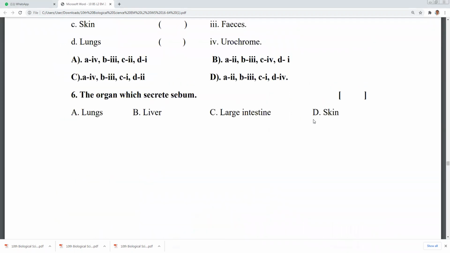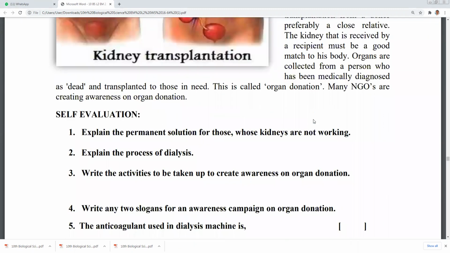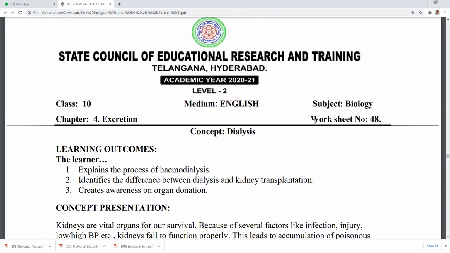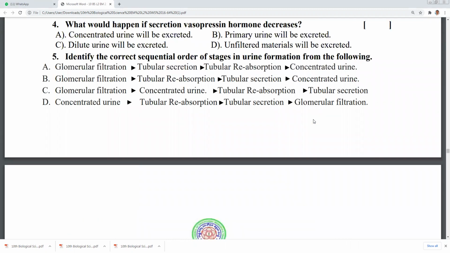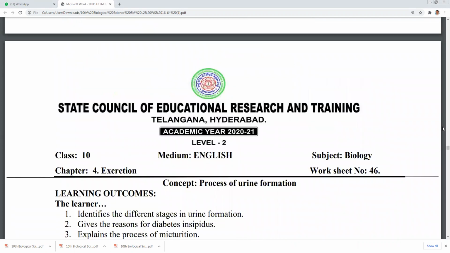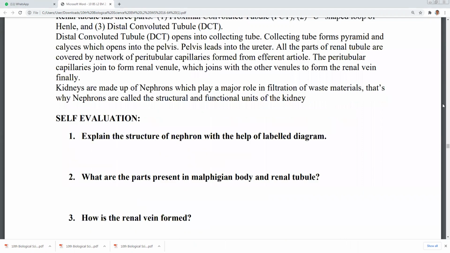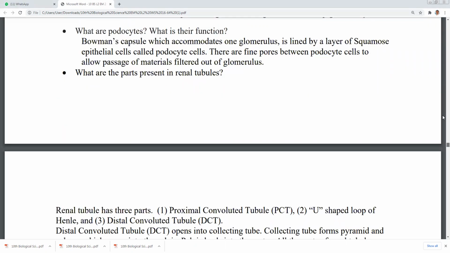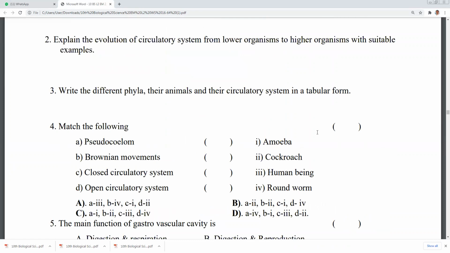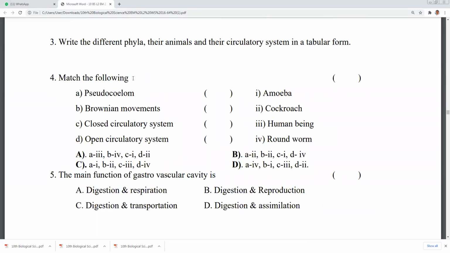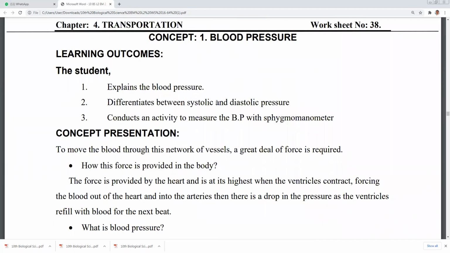Remaining chapter, previously I explained. Okay, so previously we discussed these questions. Now let us go to another important topic.